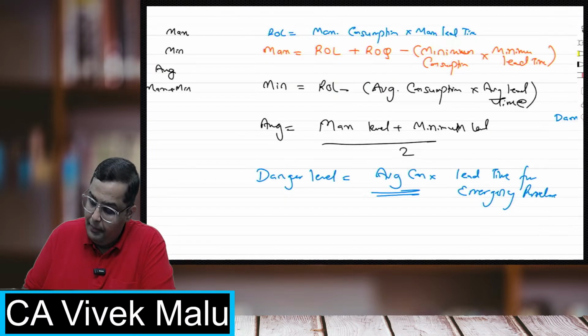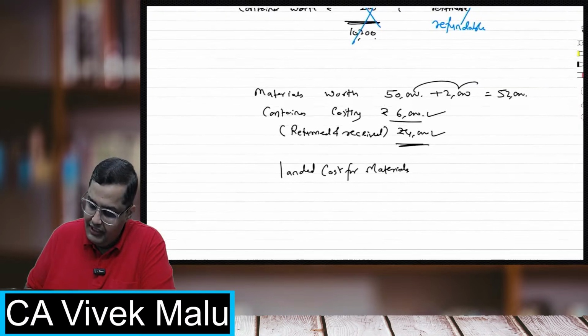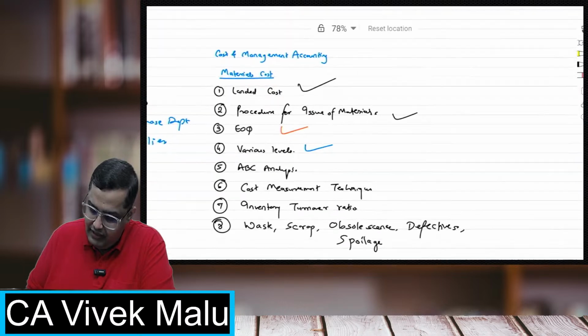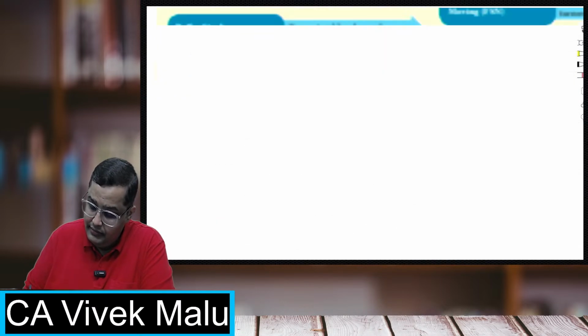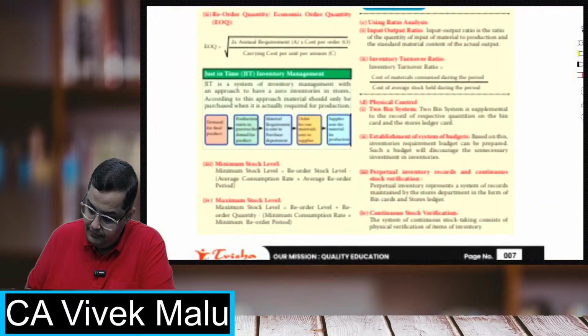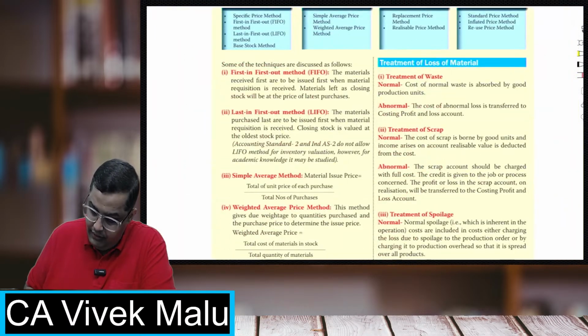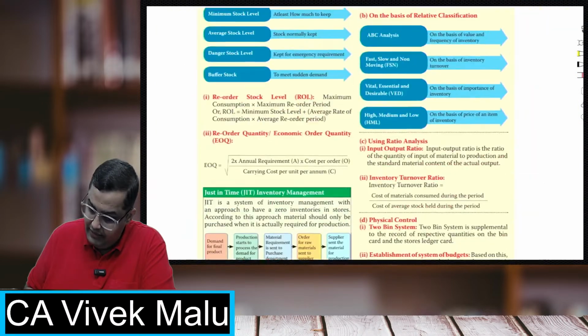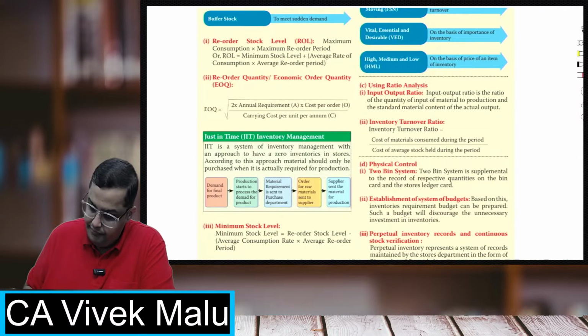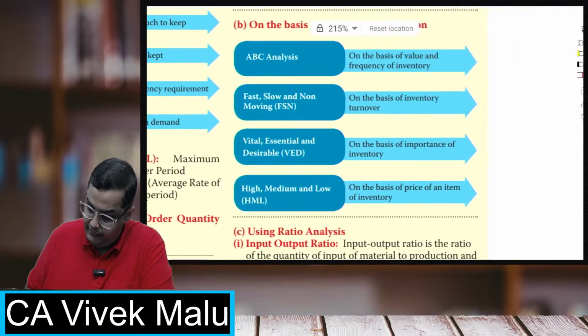Now, students, we have completed this. We have seen the various levels. Now, let's do the ABC analysis and all that. Students, what is this ABC analysis and the other analysis like this? See this?